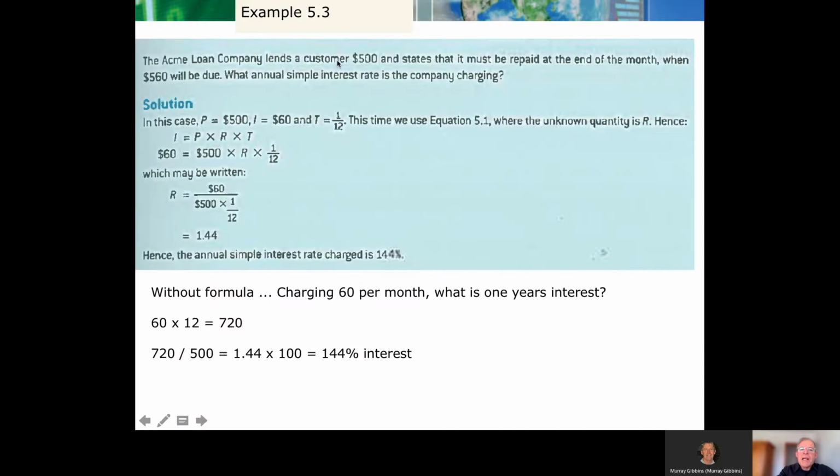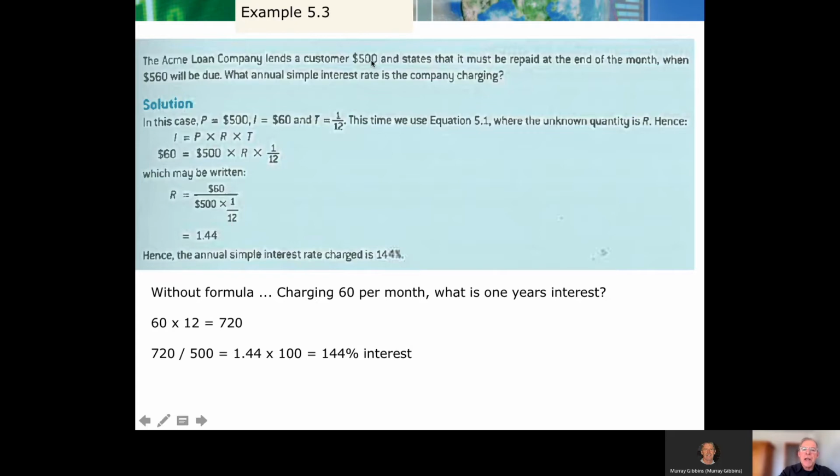This loan company is lending a customer $500, stating it must be repaid at the end of the month and $560 is going to be charged. So they're charging you $60 worth of interest for 1 month. What's the annual simple interest rate? What are they charging? Yeah, we could go looking for the right formula, but by the time you found the formula, you might as well just use this logic principle and solve it without a formula.